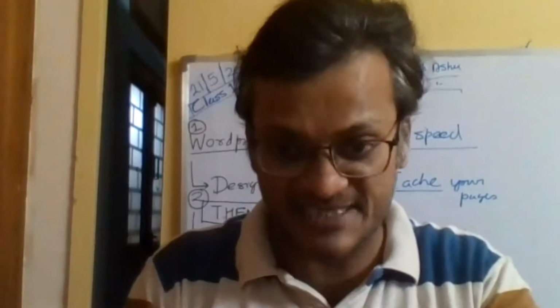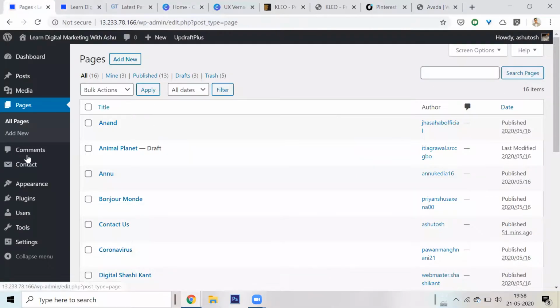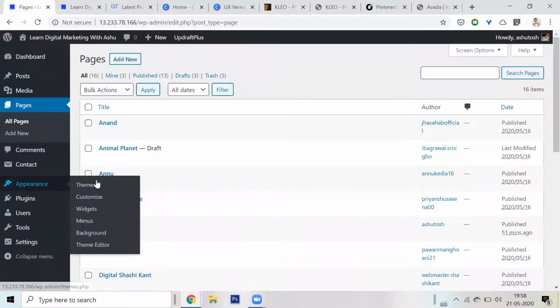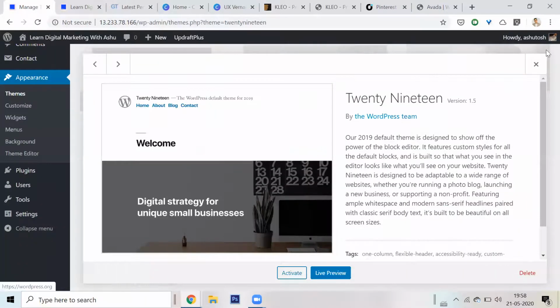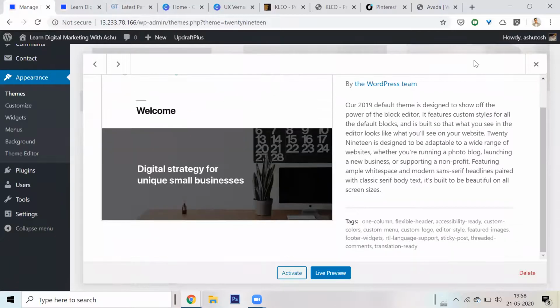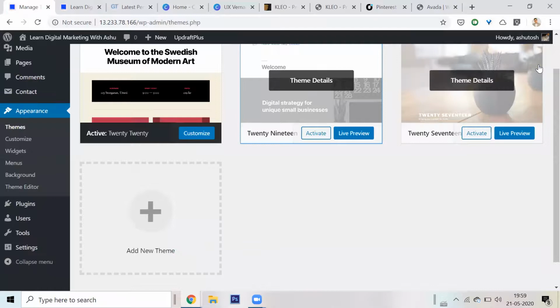Okay, one last time, let me just show you where you can add the theme. If I download a theme, within my WordPress, I can go to Appearance, Themes. Right now I'm running a default 2020 theme. I can actually go download a theme, add it here, and I can activate the theme by clicking it here, and then it will install the theme on my system.